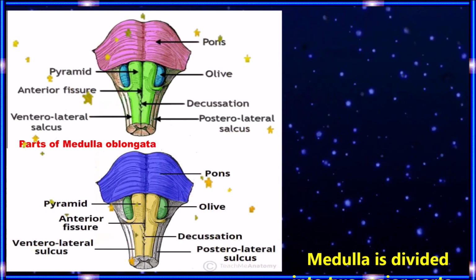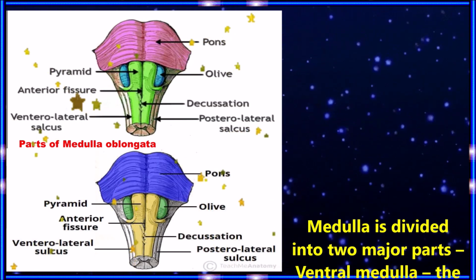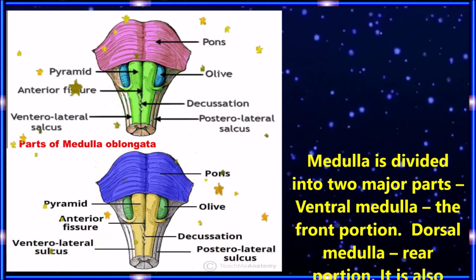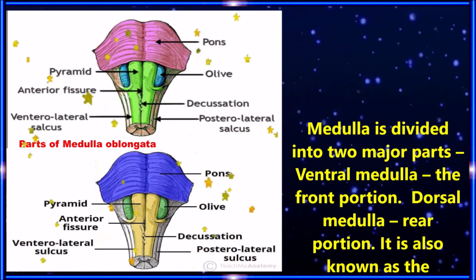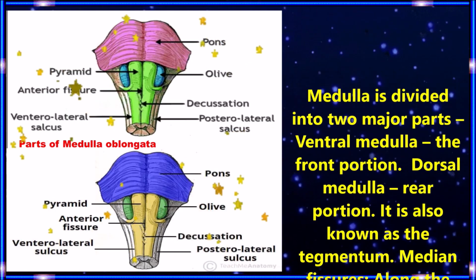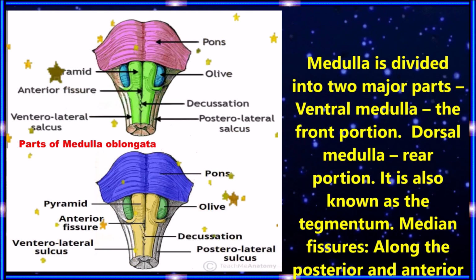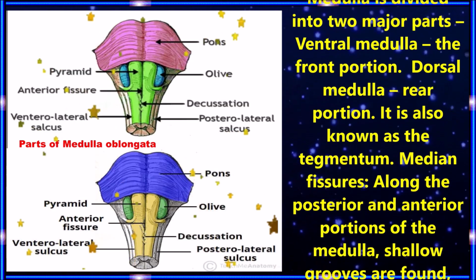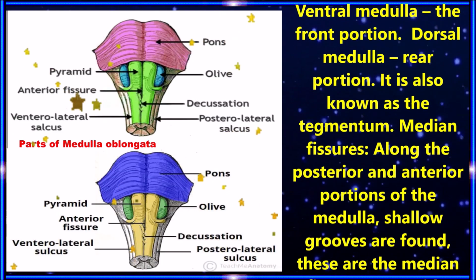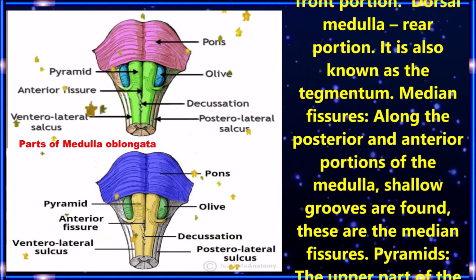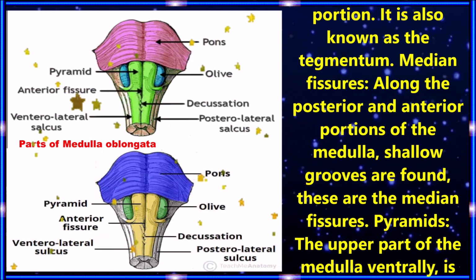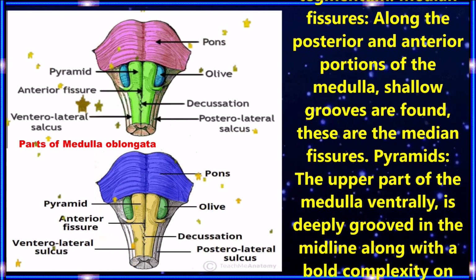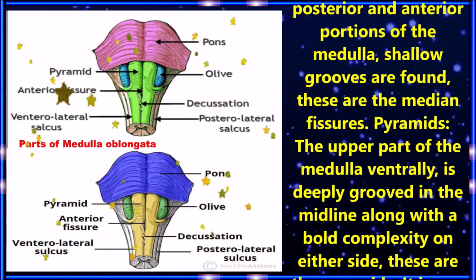Children, now let us discuss the parts of the medulla oblongata. The medulla is found between the spinal cord and pons. Its ventral and dorsal surfaces are distinguished by distinct fissures and sulci constituted by different nuclei and related tracts. The medulla is divided into two major parts: the ventral medulla, the front portion, and the dorsal medulla, the rear portion, also known as the tegmentum.